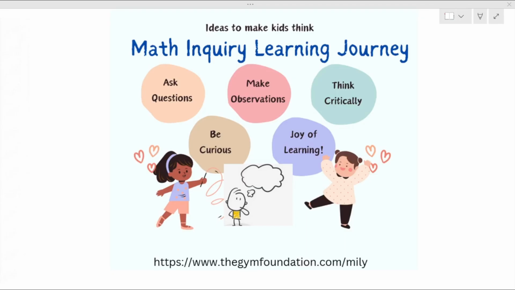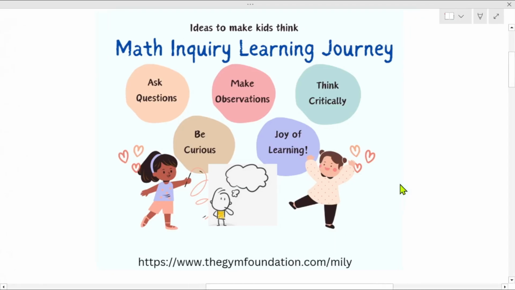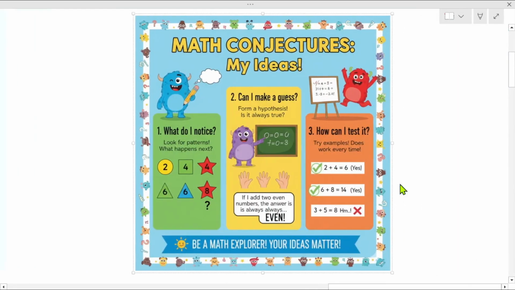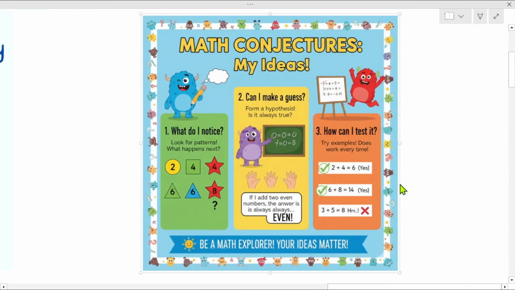And in this episode, we are going to see how this kind of learning helps children make their own simple, interesting conjectures, which are small ideas that form a hypothesis, and then they test it and find it to be working. But it all starts by asking some basic questions, leading to interesting observations, then checking if it works for all numbers, and finally making it a conjecture.